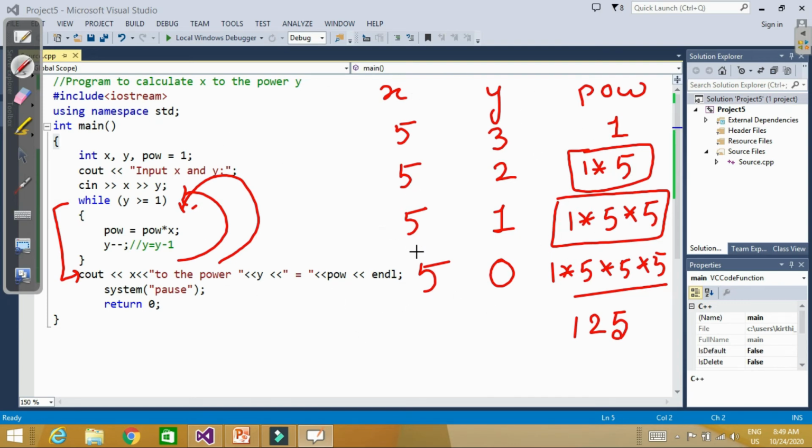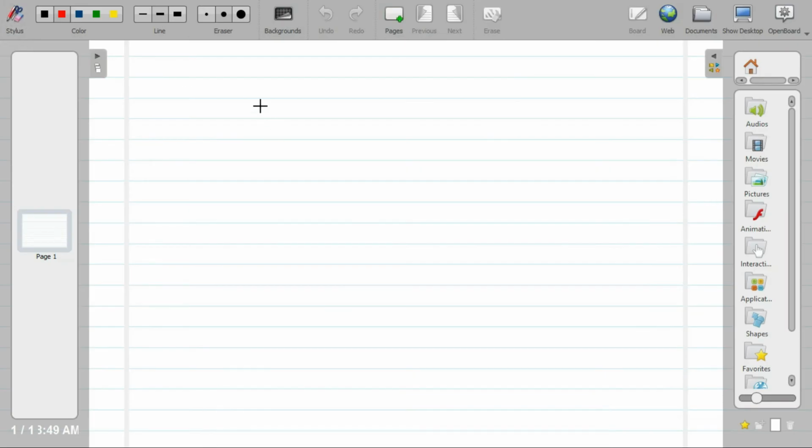So now let's check one more program using this loop structure. Let's say I want to write a program to calculate the factorial of a number. How do we calculate the factorial? Let's say we want to calculate factorial of n.